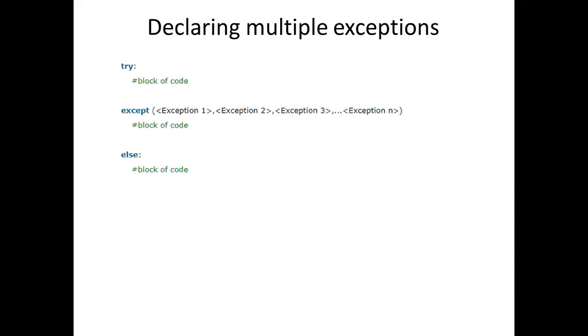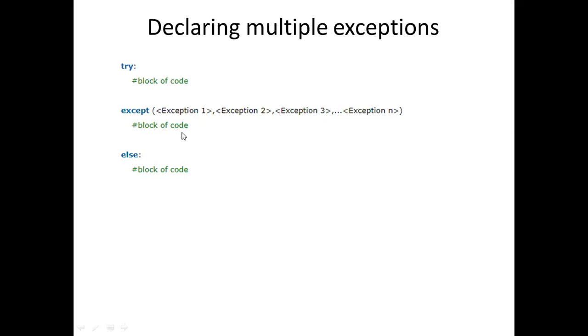Now, declaring multiple exceptions. The meaning of this one is for all the different kinds of exceptions you want to handle at once. Look at this except block. In the previous case, we have seen one exception for one except block, another exception for another except block. Here, if you want to specify multiple exceptions with only one except block, then if the exception matches any one of these exceptions, this block of code will be executed.